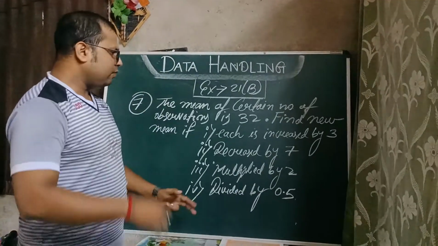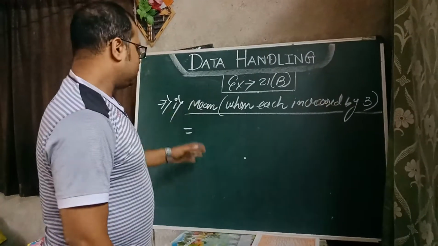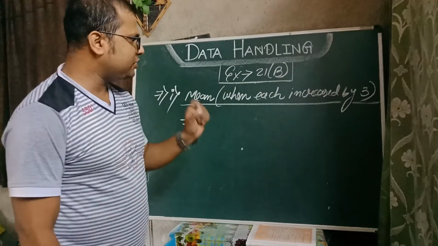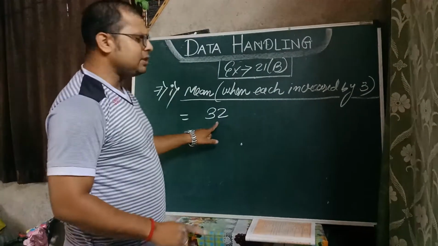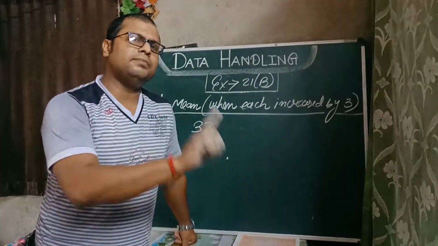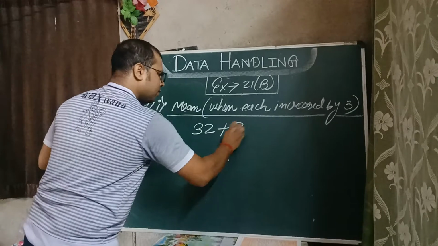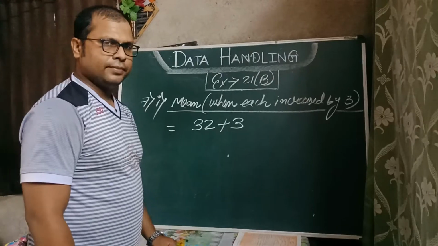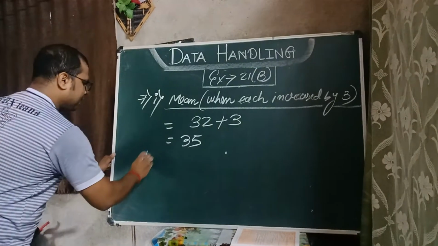Okay, students? Now we should understand how to solve it. Let's go for the solution now. The first part says what would be the new mean if we increase each observation by 3. The previous mean of the observations given is how much? 32. If you add 3 to each observation and divide by the same number of observations, that 3 will be taken as common and added together. So the new mean would be the previous mean plus 3. So what will be the answer? 35.